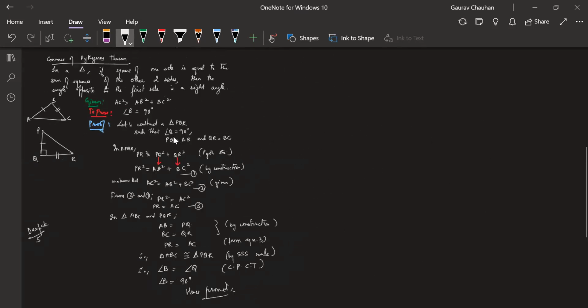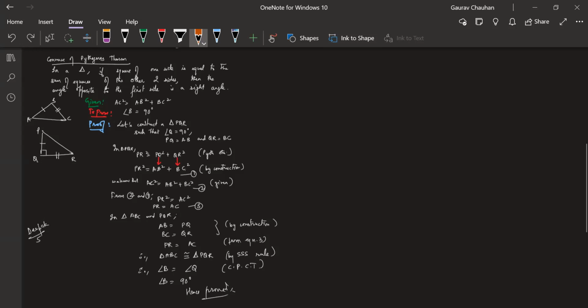That's our proof of the converse of Pythagoras theorem. I'm just going to tell you quickly. You can make note of it. What you need to remember is the construction. Once you remember the construction, everything will happen easily. Construction is what you have to remember. That's the only little bit tricky part here.